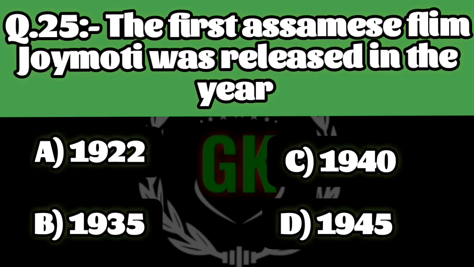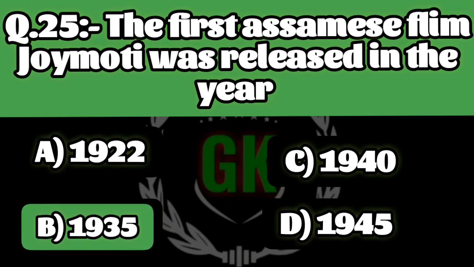The first Assamese film Jayamati was released in the year 1922, 1935, 1940 and 1945. Right answer is option B, 1935.